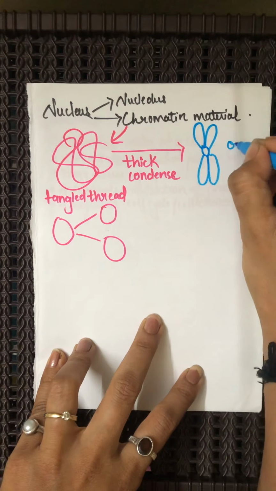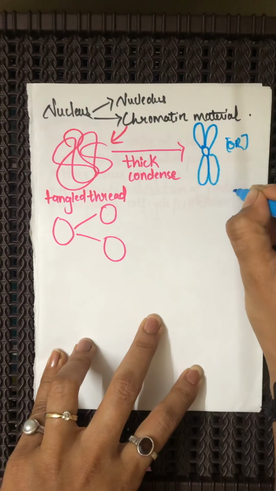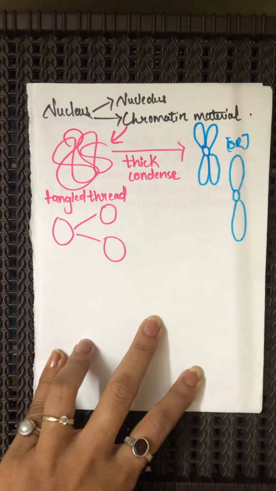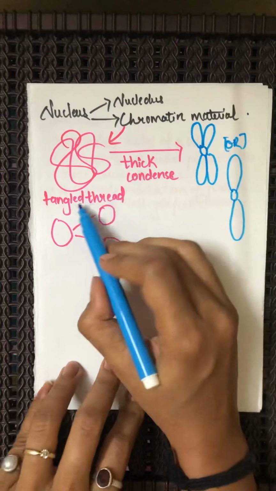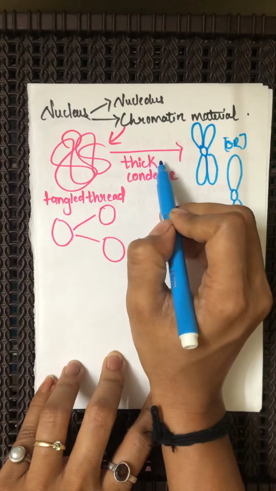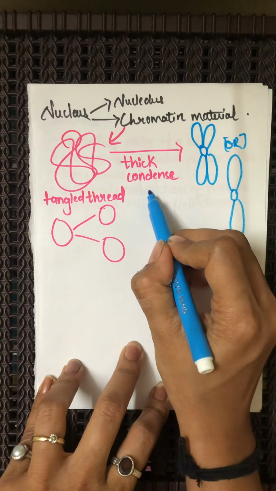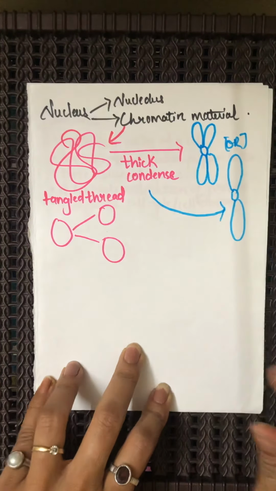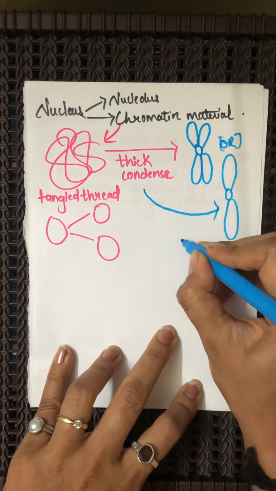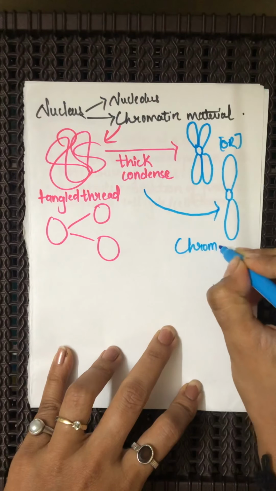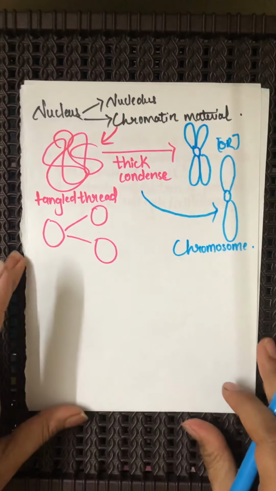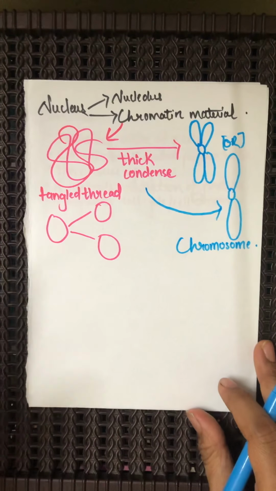So this thin thread like tangled mass, during the time of cell division they become thicker, and in the microscope they are seen to be like something like this. So this is nothing but what? As we all know, this is nothing but chromosomes.